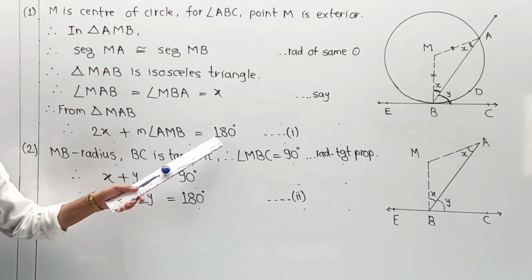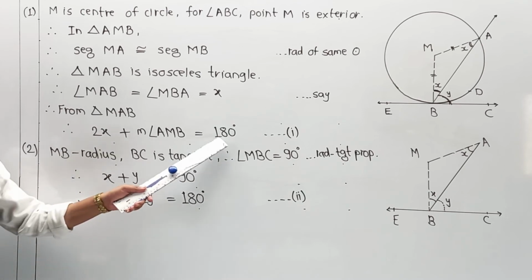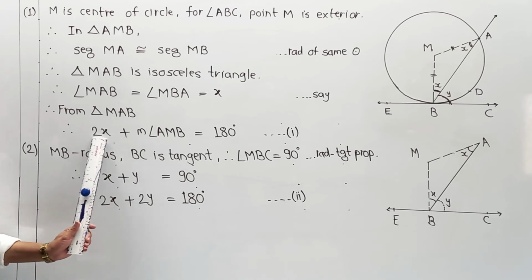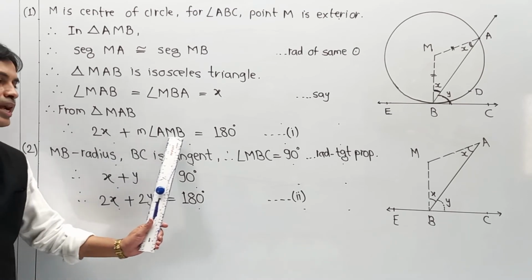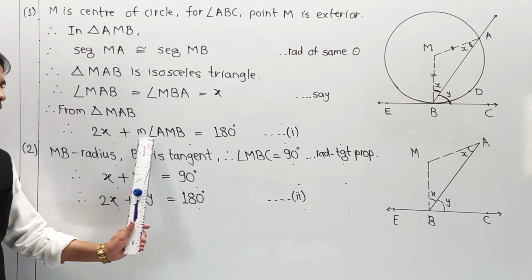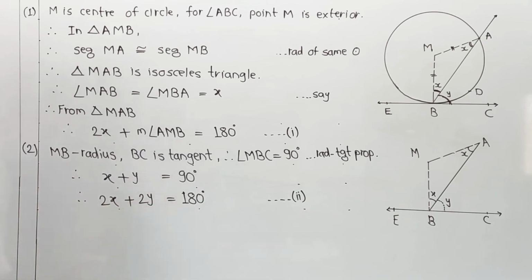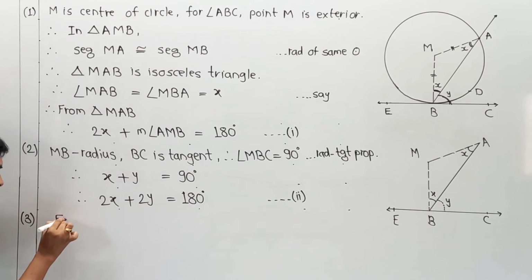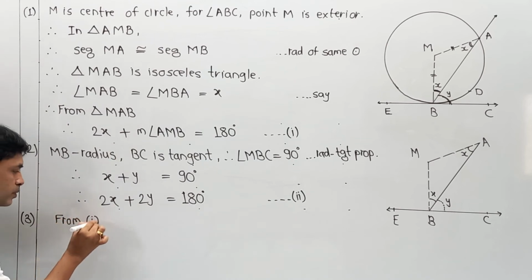If 180 equals 180, then we can say that 2X plus 2Y is equal to 2X plus major angle AMB. We are comparing equations 1 and 2, or you can say from 1 and 2.